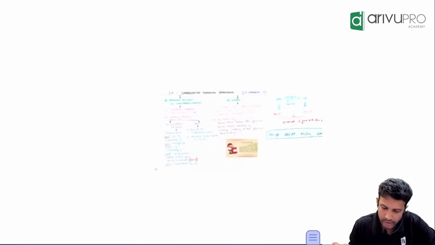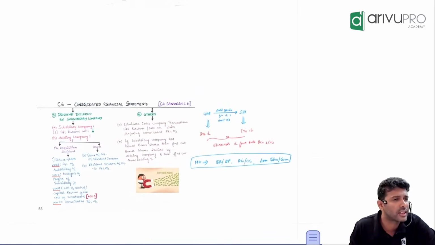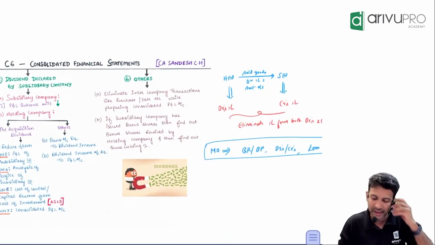And then I think that's it. For pre-acquisition dividend, I gave you a formula, 3, 4, 6 and 7. Mutual owings is the same component. In the consolidated balance sheet, eliminate it from the respective places.